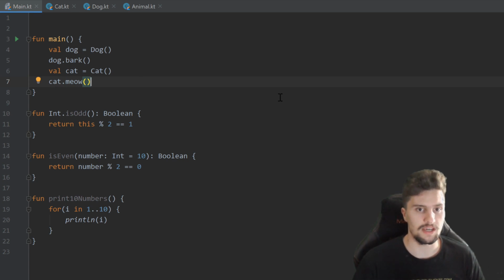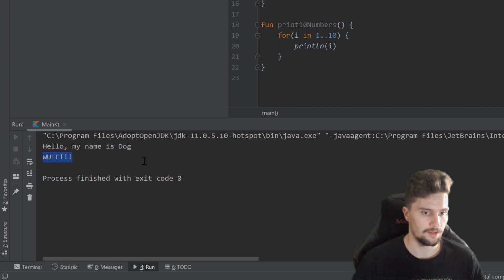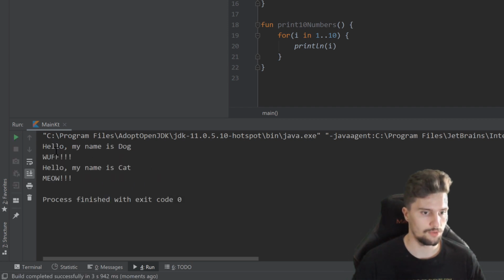So on this cat object, we don't have the possibility to bark, and the other way around, we don't have the possibility to meow on a dog object. And that just lets us model real life scenarios really well in our program code, which is usually pretty abstract. So if we now run this, you will just see what we expect here. First of all, the dog will print its stuff and then the cat.